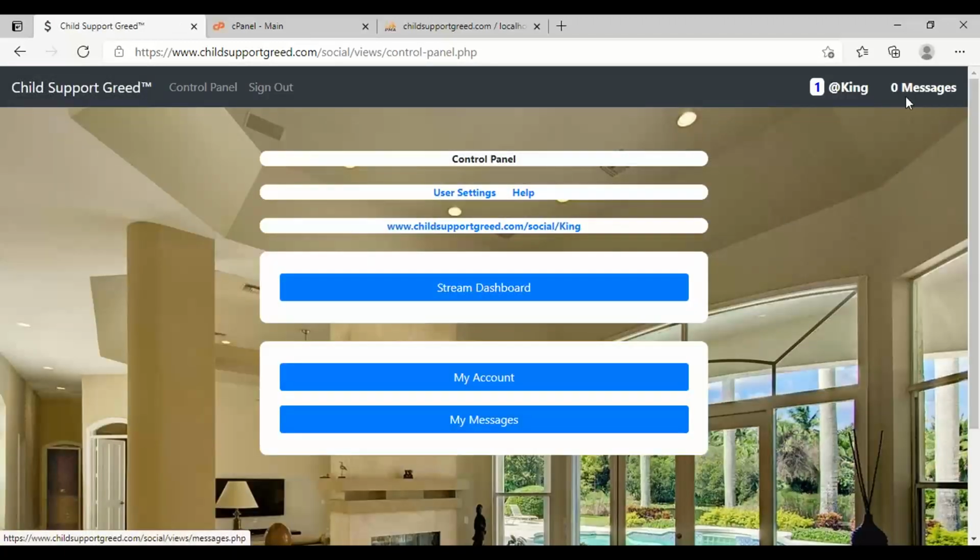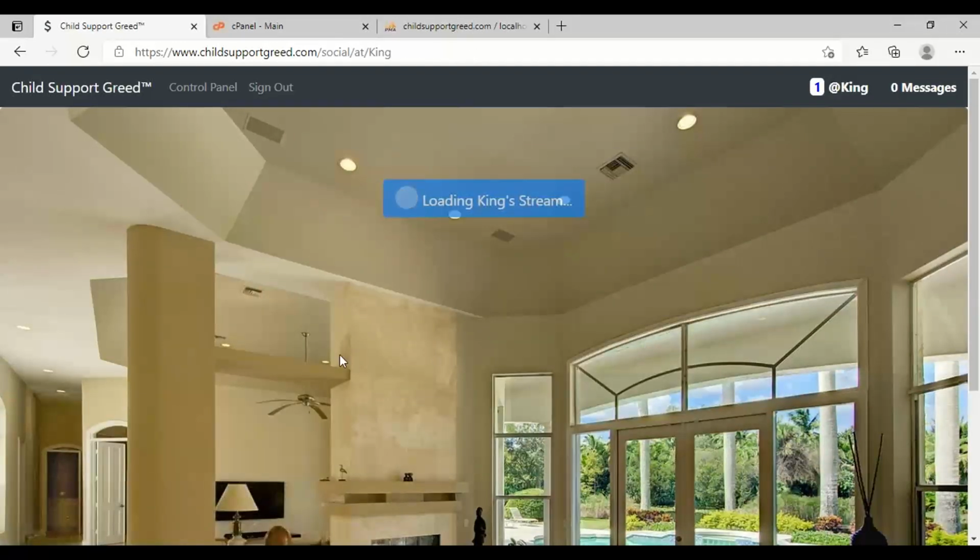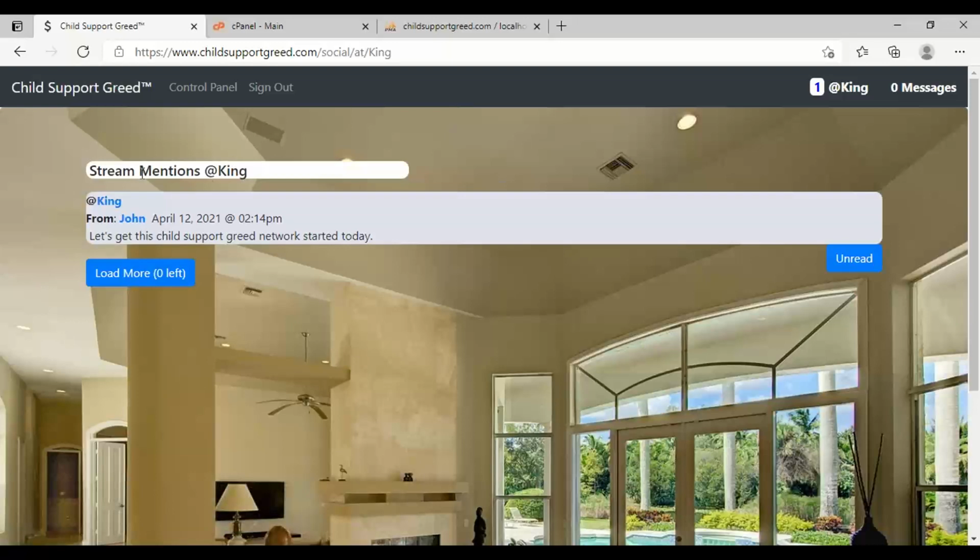So now you see that 0, meaning because he read it. So up here, they're just counting your unread messages, right? If you've read all your messages, then it's going to say 0. But now let me click this one that's at King. It takes me to this stream here. Stream mentions at King from John. Let's get this child support greed network started today. So that's how your at messages work. If somebody sends something at you, you'll get notified in here.